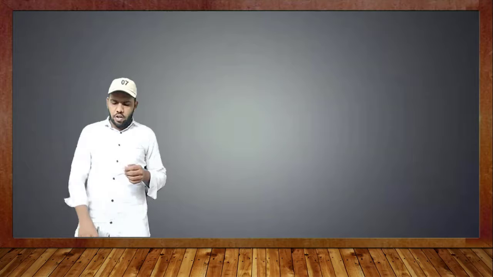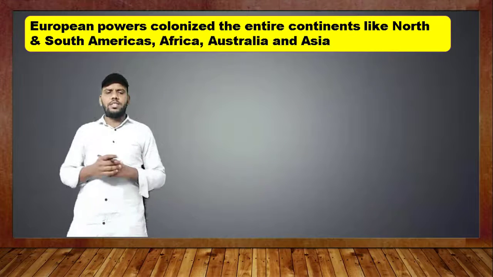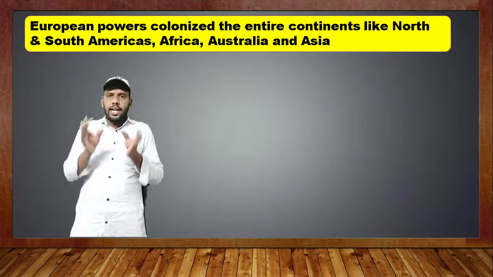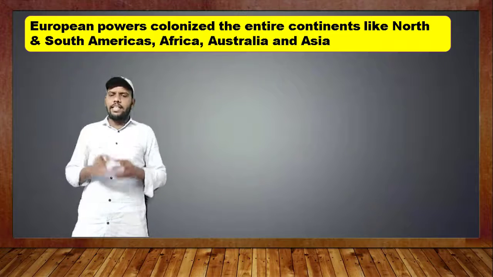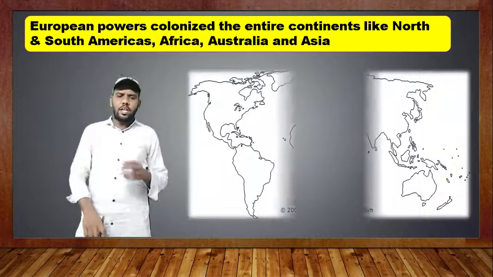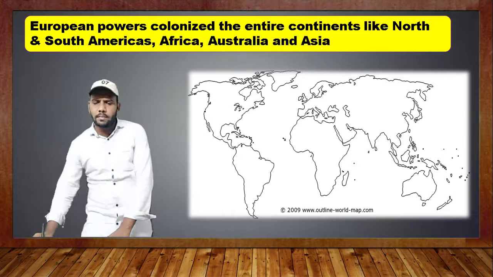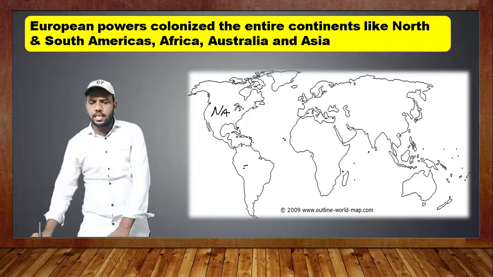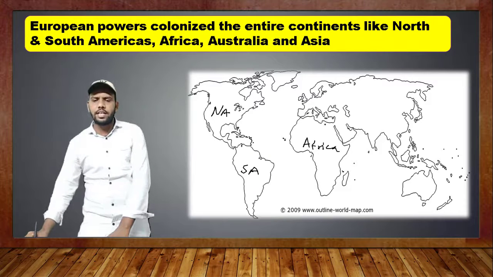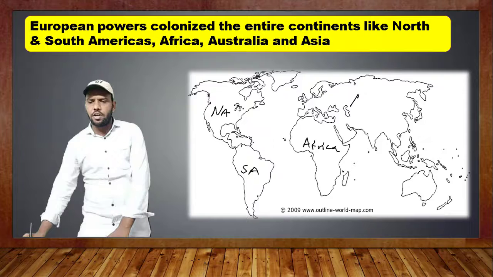So children, you can understand that the European powers colonized. Colonized means they captured and controlled entire continents. Which are the continents? We can understand there is North America, and this region is South America, and Africa. We know this is Africa, and this is Asia, and this is Australia.